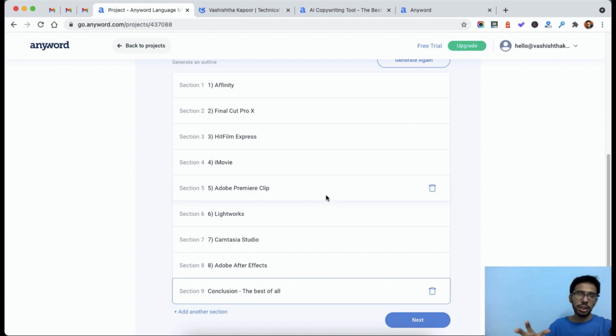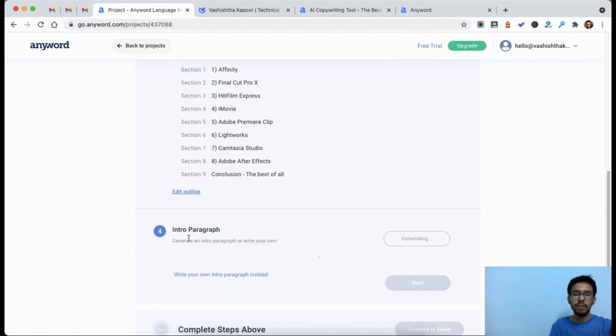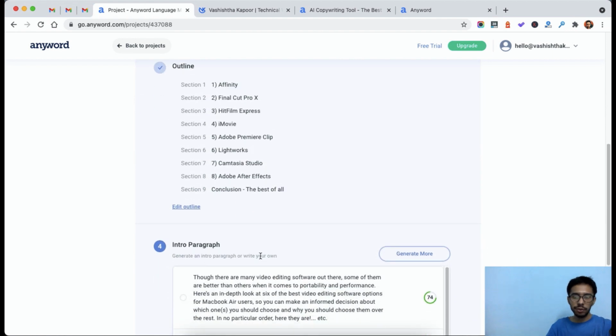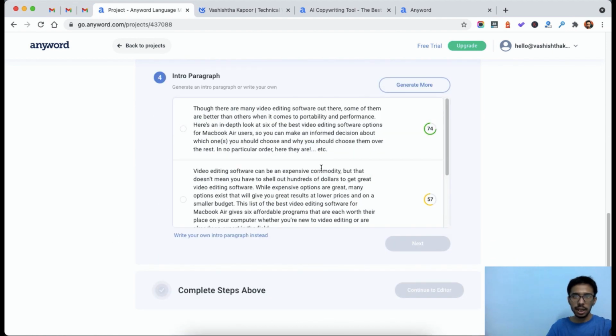So this is a general structure of a blog post that you can start with. It's a listicle, and AnyWord is pretty good when you need to build listicle articles. I will click next and it will give me a few options to choose from for the introduction paragraph. So I don't need to type introduction in the outline. It will generate a few paragraphs for me. As you can see, these are really meaningful paragraphs. I will read it for you.